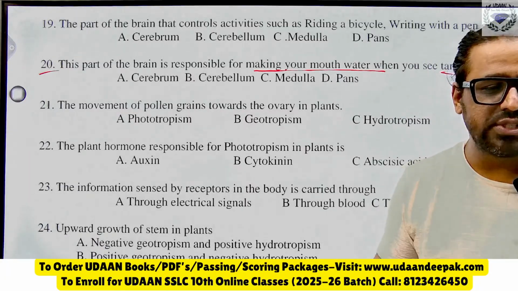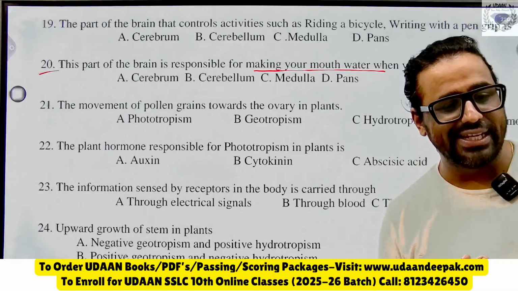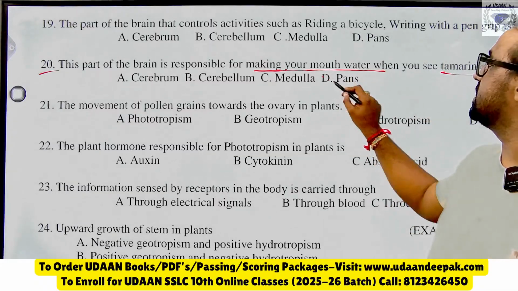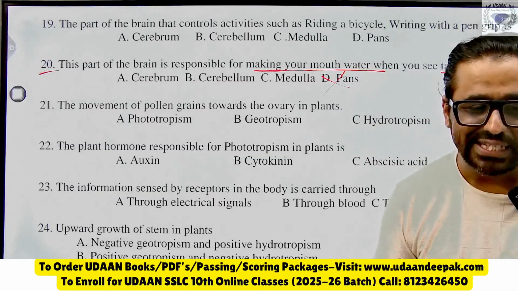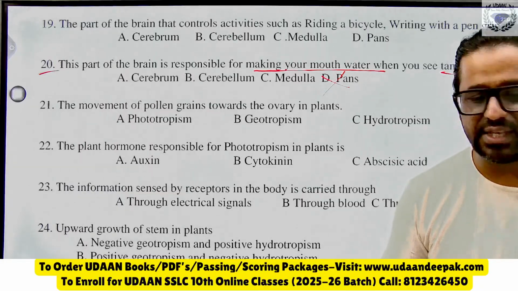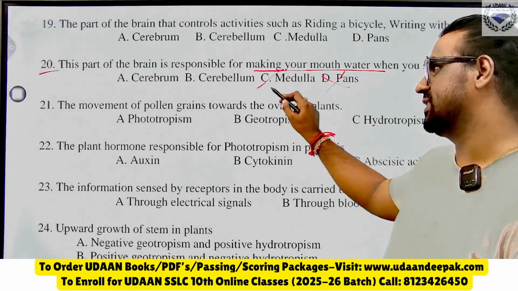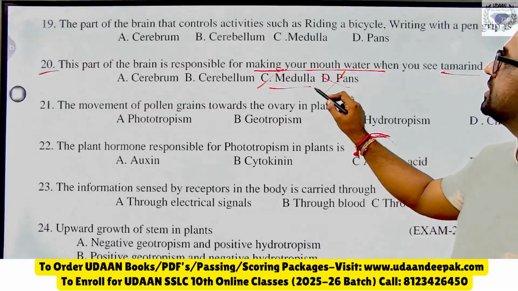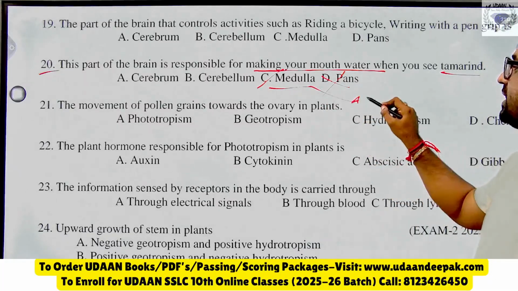Yes, very good. RN is telling pons. No dear, pons is wrong here. Suleiman is telling C, medulla. Yes, C for correct answer, because medulla controls involuntary actions.